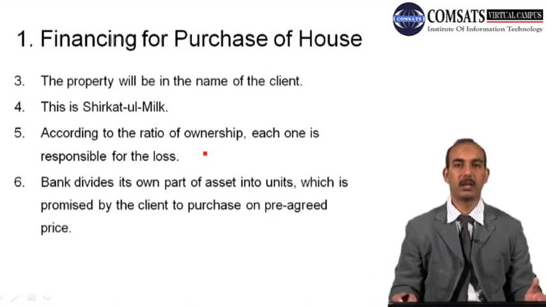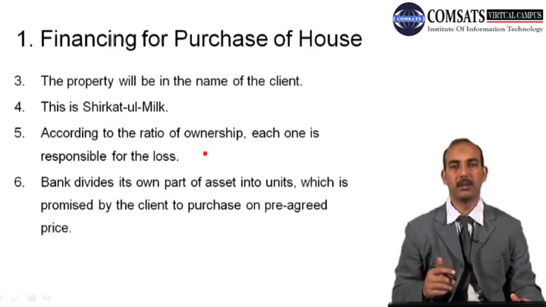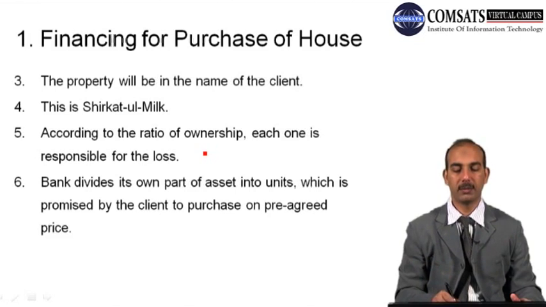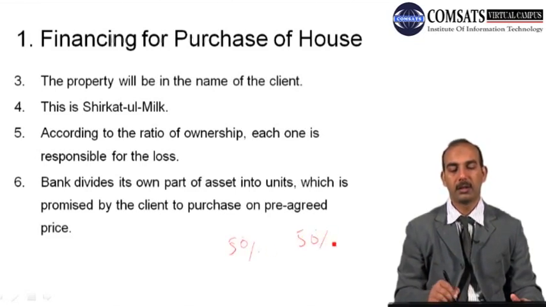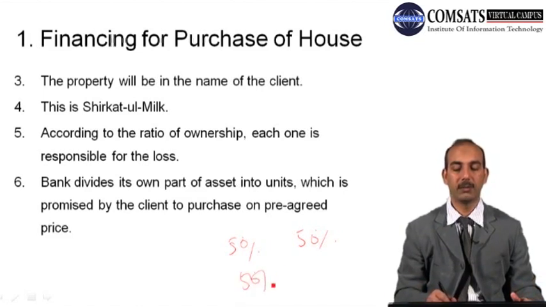And just like in Musharaka and Mudarba contracts, according to the ratio of investment, the partners will be responsible to face or to suffer the losses. Suppose the contribution was 50% each, then if some losses happen and they have to sell out that asset, both of the parties have to face 50% of the loss.